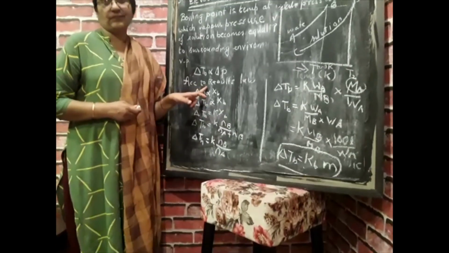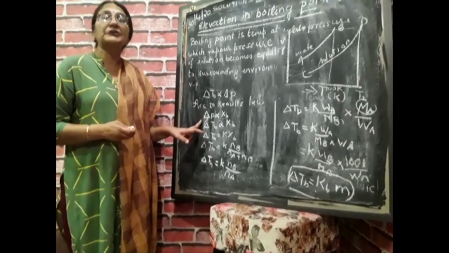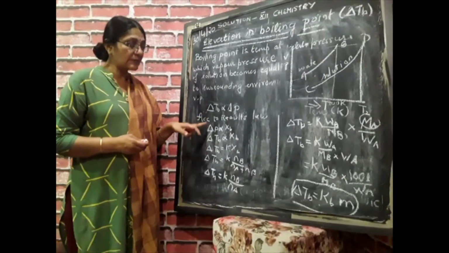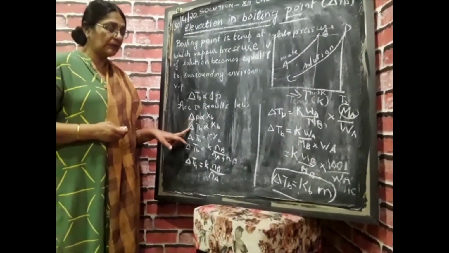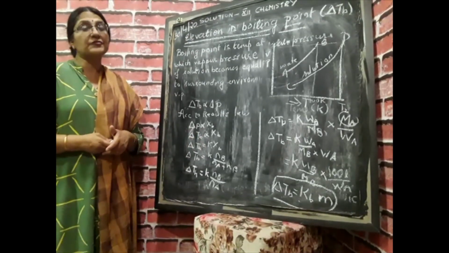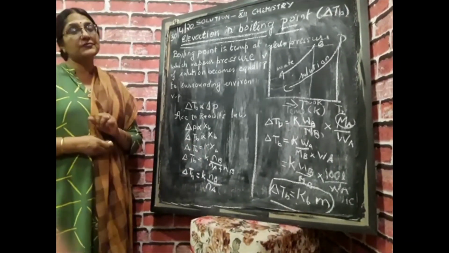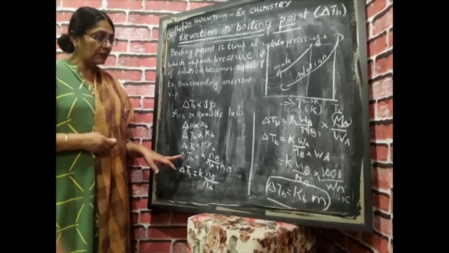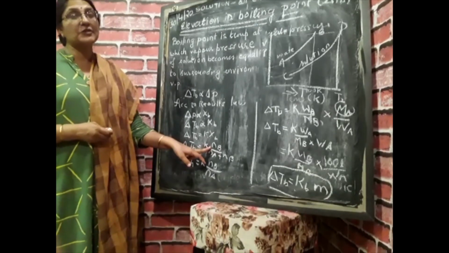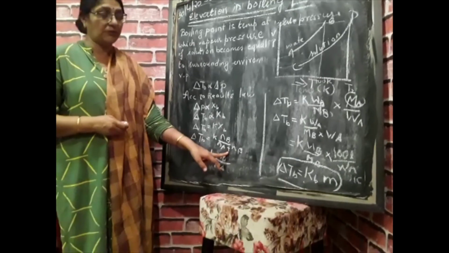According to Raoult's law, lowering of vapor pressure is directly proportional to the mole fraction of solute. If I substitute delta P with delta TB, it becomes delta TB is directly proportional to the mole fraction of solute, or equal to K into the mole fraction of solute, and delta TB is equal to K into nB upon nA plus nB, which is the number of moles of solute upon the number of moles of solvent plus the number of moles of solute.